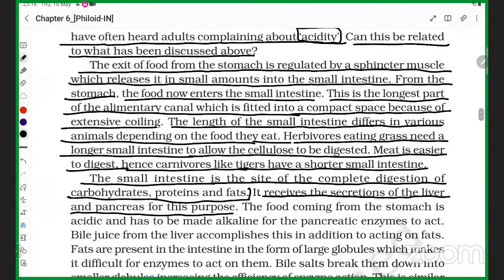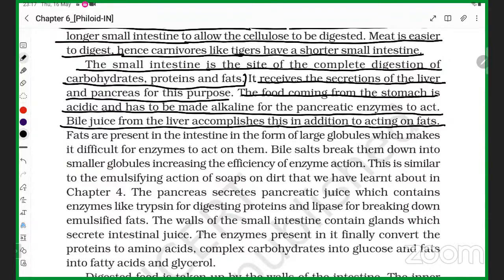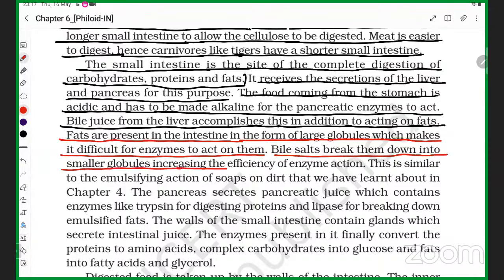Now, the food coming from the stomach is acidic and has to be made alkaline for the pancreatic enzymes to act. Bile juice from the liver accomplishes this. In addition, it acts on fat. Fats are present in the intestine in the form of large globules, which makes it difficult for enzymes to act on them. Bile salts break them down into smaller globules, increasing the efficiency of enzyme action. This is similar to the emulsifying action of soap on dirt that we have learnt about in chapter 4.